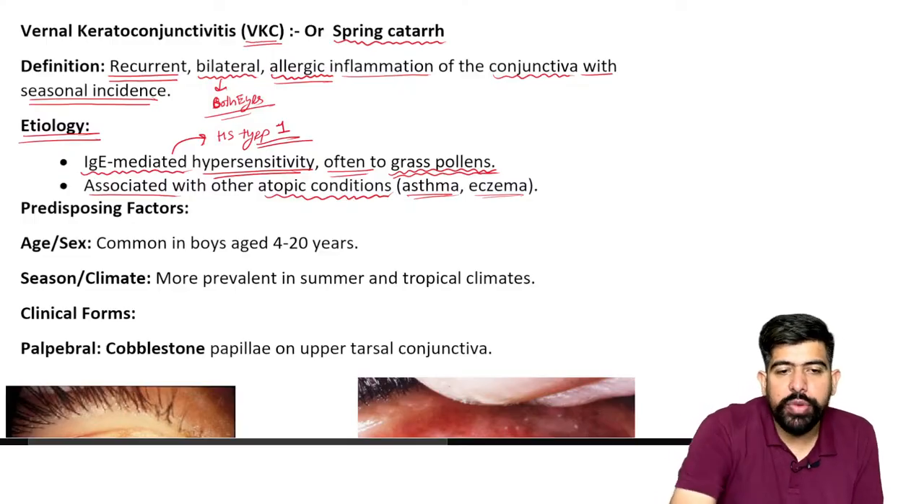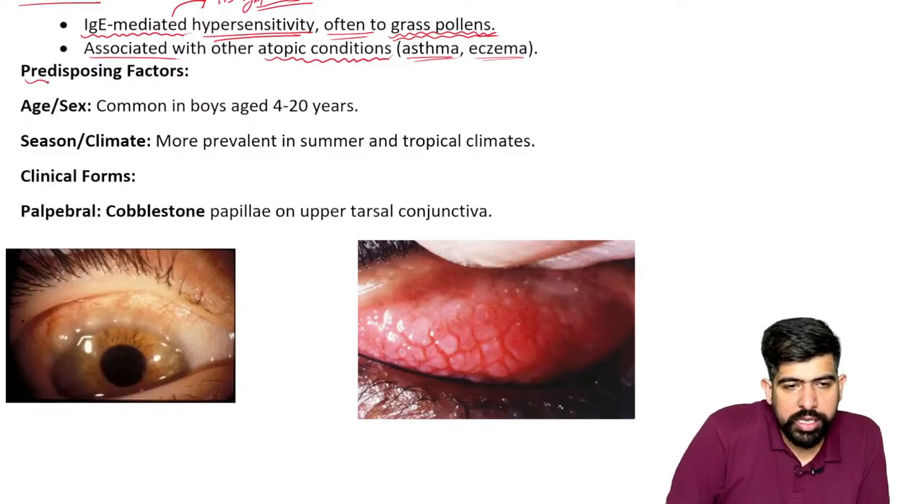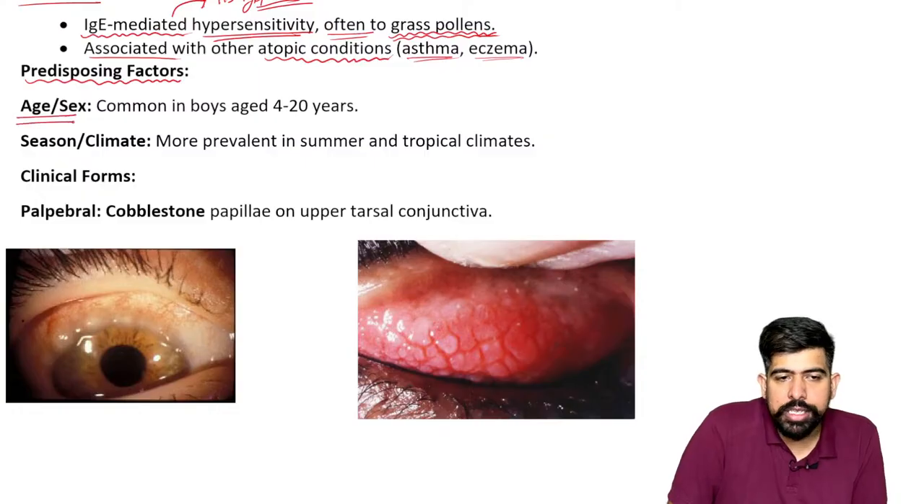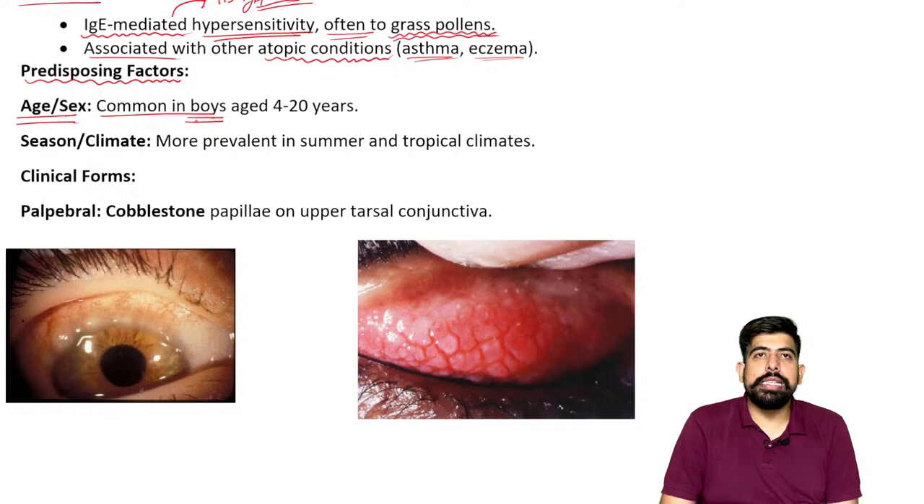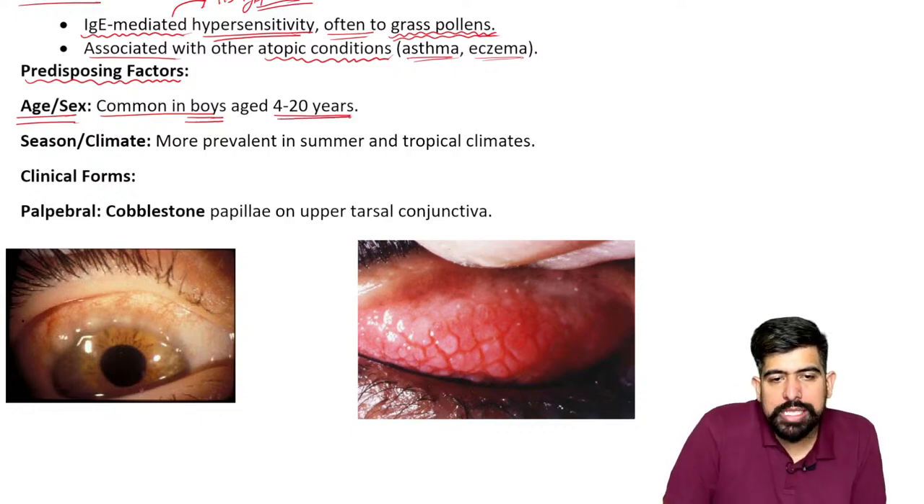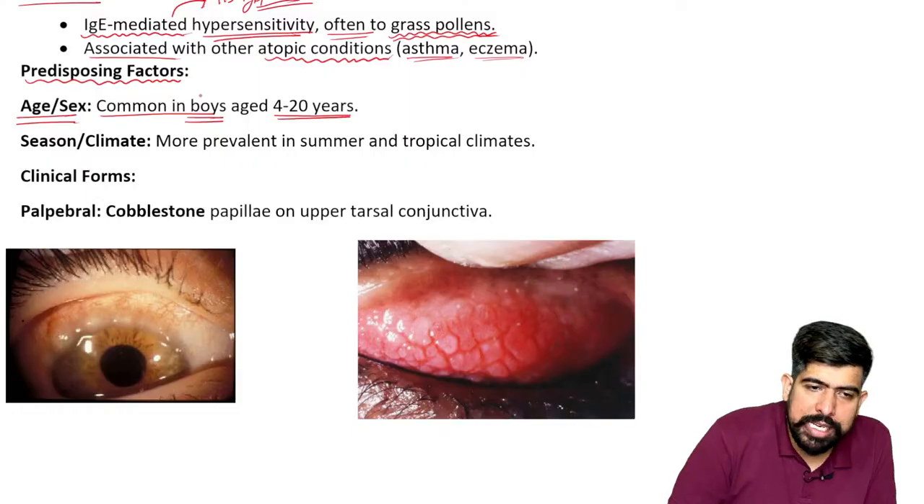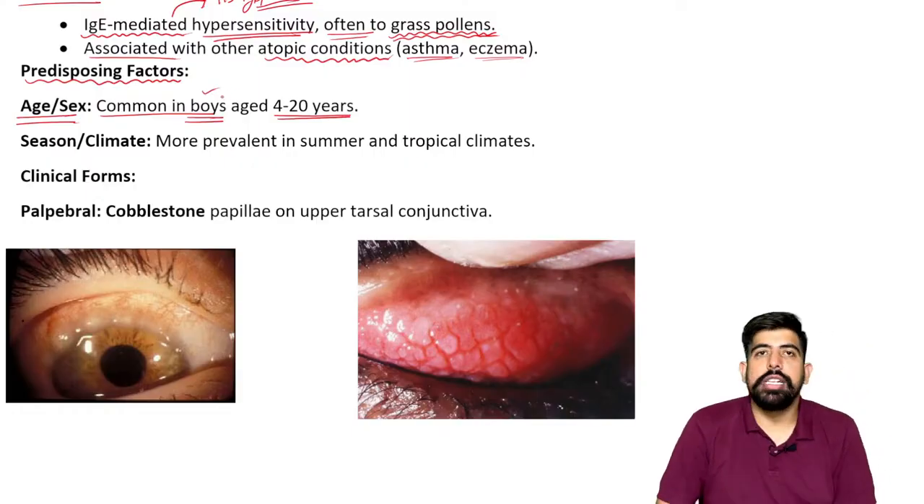What are the predisposing factors over there, guys? Please remember about it. The predisposing factors are age and sex. It is commonly seen in boys. And what age? The age of the boys is 4 to 20 years. Yes, it is commonly seen in boys, guys. Please remember this.